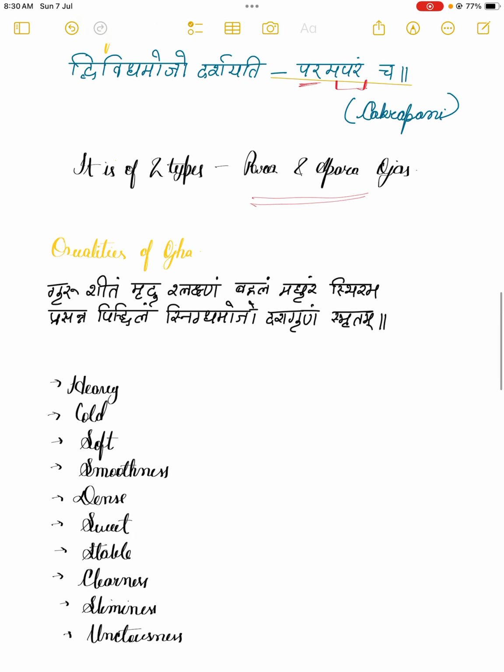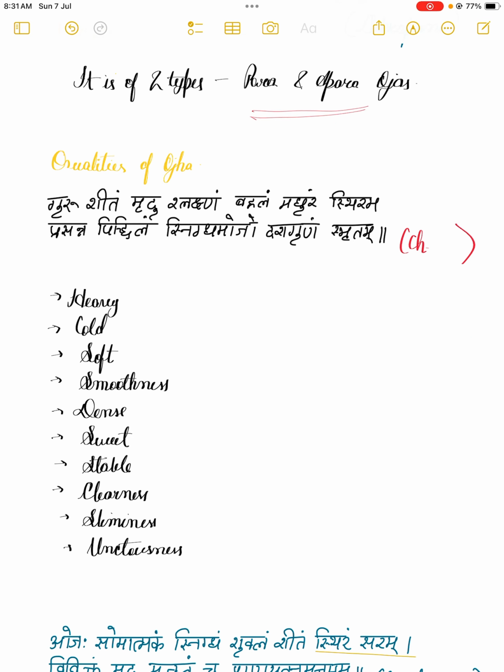Coming to the qualities of Ojha, Acharya Charak has given his opinion about the qualities of the Ojha: Guru Shitang Mridu Slekshnang Vahalang Madhura Stiram Prasanna Pichilang Snigdhama Ojha Dasha Gunam Smritam. So if we look into the verse, there are actually 10 qualities of Ojha that have been mentioned here. What are these 10 qualities?